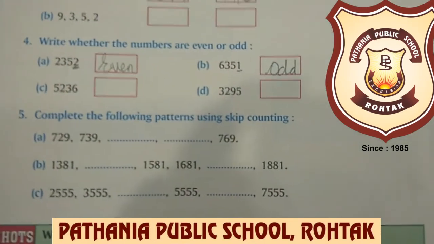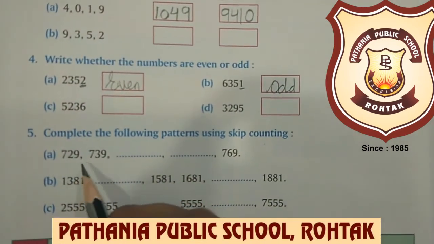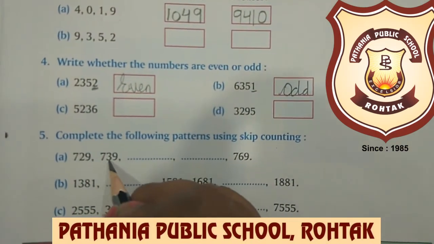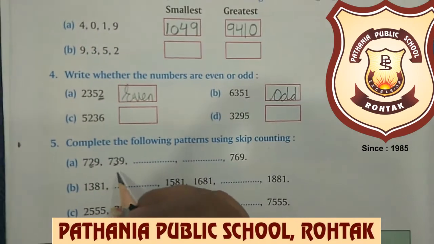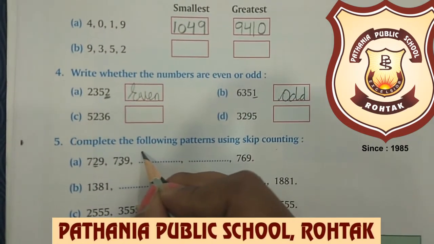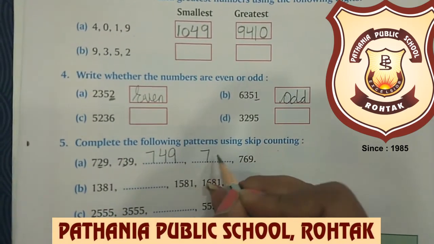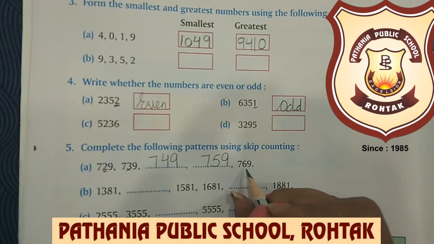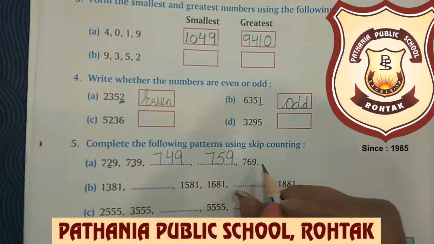Now kids, moving on to seventh question. This is complete the following pattern using skip counting. Now we need to identify. See, here the number was 729. Here it is 739. See, the tens place digit got changed. That means it is the skip counting of tens. So we will change the tens place digit by 1. So the next number will be 749 and the next number will be 759. Now the next is 6. So 5 plus 1 equals 6. So the next number is 769.